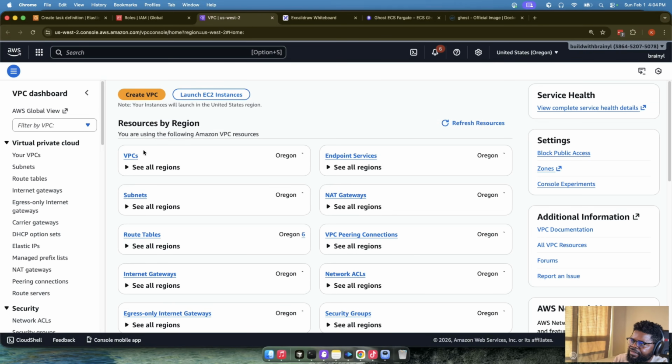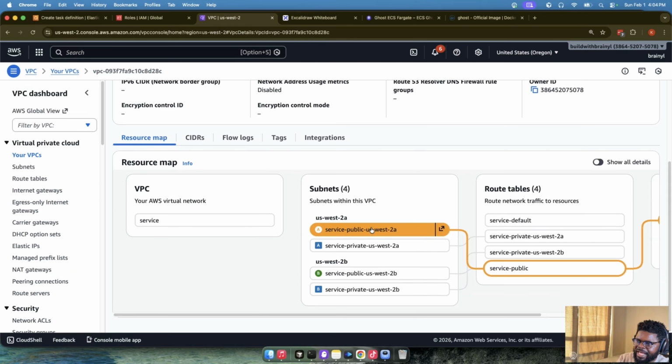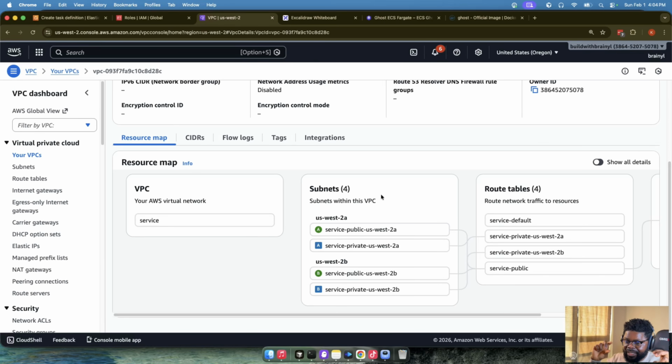It's a service VPC. It will have a public subnet. So you can see this is the one we are launching using infra as code. It has service public, service private. So 2 public subnets, 2 private subnets, so it's highly available. It will have a NAT gateway for the private subnet to be able to go to the internet. So this answers the question of who was asking about the NAT gateway. Here we're abstracting it because we can't be going through the details here. It's going to make the class too bulky.